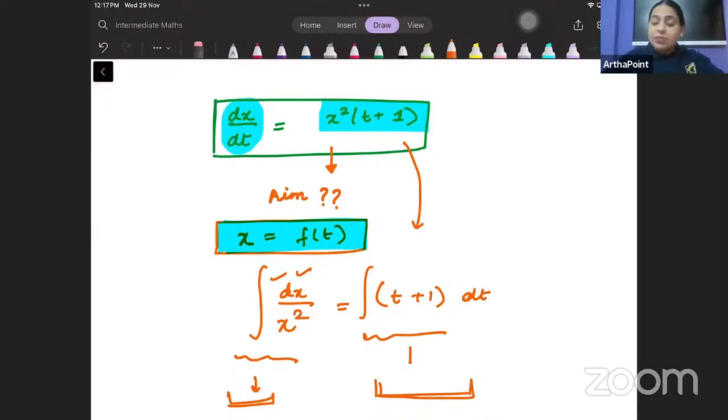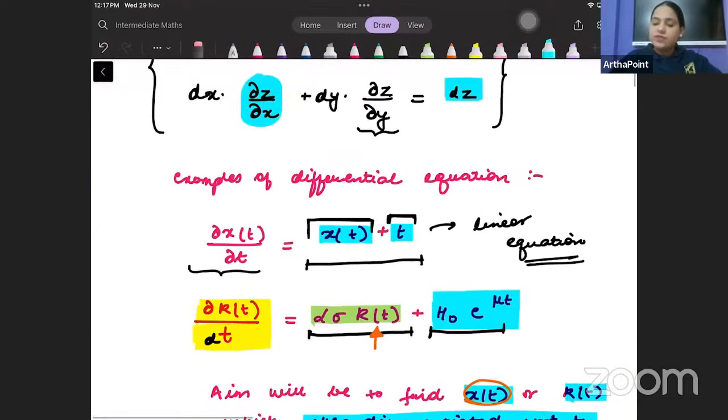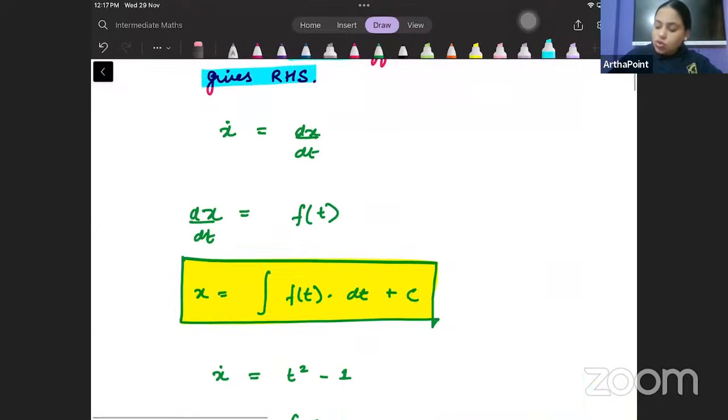So what is your aim? What do we want to achieve? I will show you how to do these questions. But my aim is that if I give you a differential equation, if I tell you how x changes as t changes, then what I want to achieve in such questions is to write x as a function of t. I want to find out what x is as a function of t. That is what I want to achieve, right?